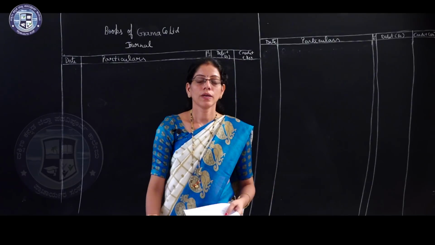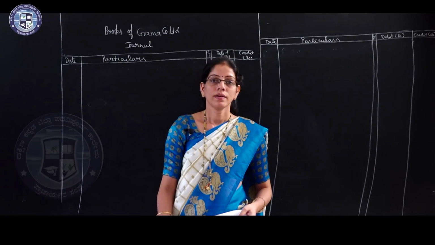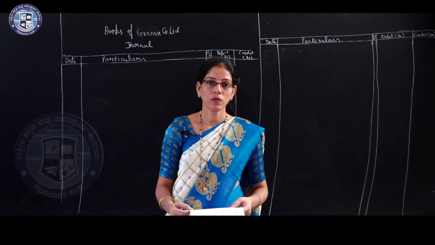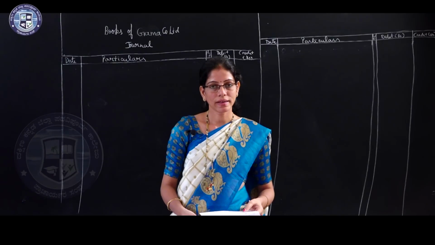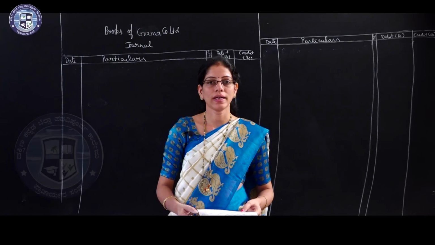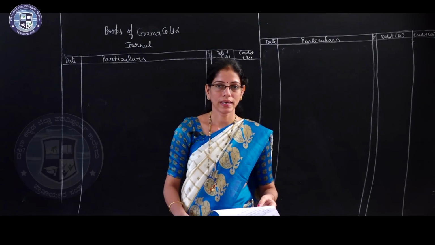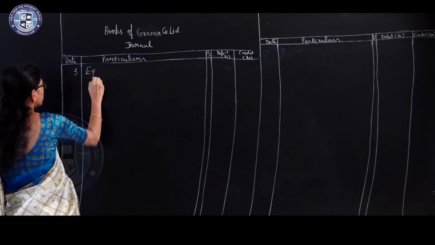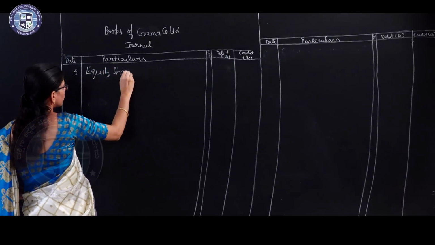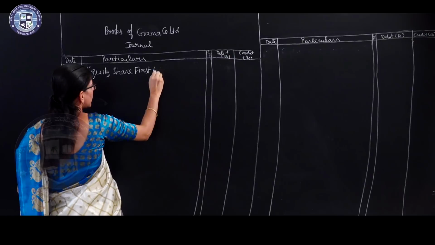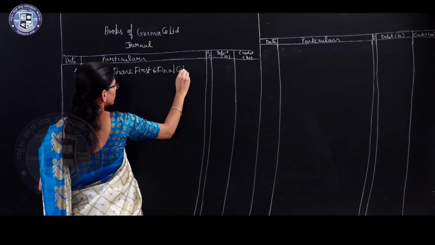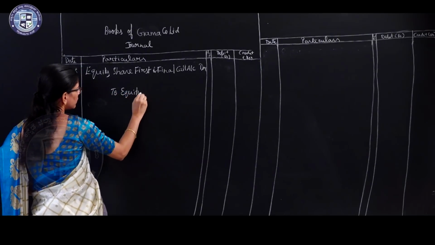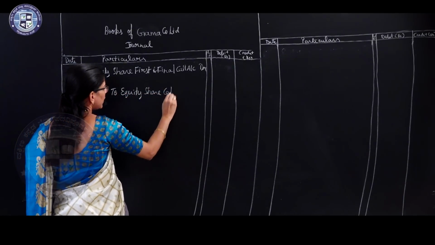Okay. Now, the next entry for recording share first and final call money due. In the question it is given that the first and final call value was rupees 4. So, the entry will be equity share first and final call account debtor to equity share capital account, right. Number 5. Equity share first and final call account debtor to equity share capital account.